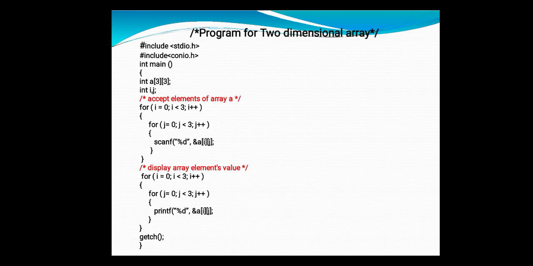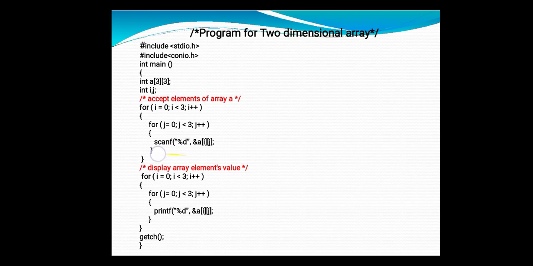Now j becomes 1, but i remains 0, because the outer for loop is not completed. So the next value you accept is a[0][1], that means row 0, first column. In this way it will accept the different values for the two-dimensional array whose name is a.